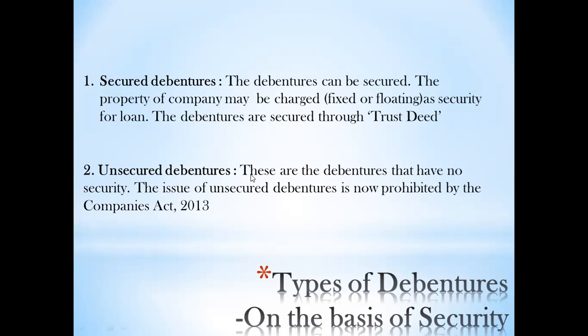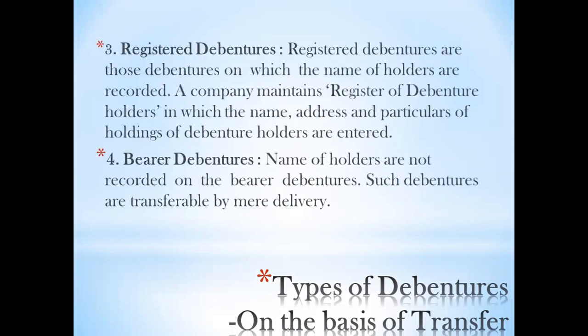So on the basis of security, you have two types, secured debentures and unsecured debentures. Moving forward to the next type, debentures on the basis of transfer. There are two types. Number one, registered debentures. Second, bearer debentures. Now registered, as the name suggests, registration will be compulsory. That means registered debentures are those debentures on which the names of the holders are recorded. Your name will be recorded in the register of debentures.